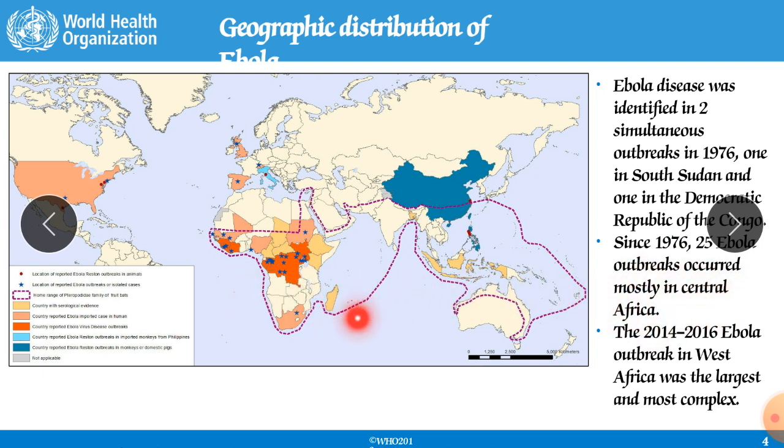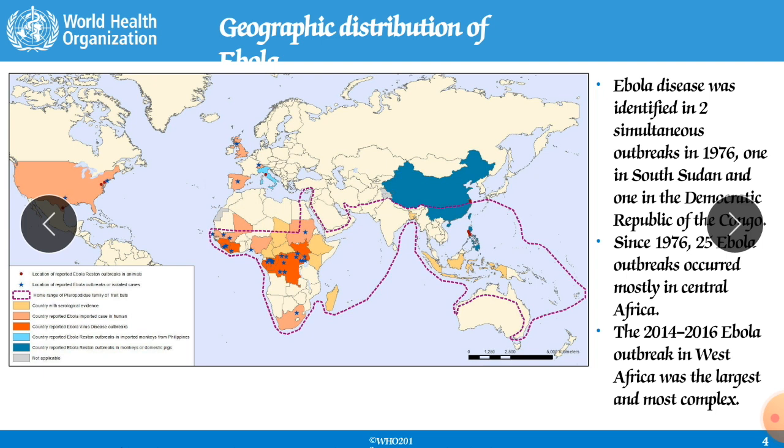This is the area which has been affected. So these are the sub-African countries, then Asian countries up to Australia. So in this area and also in sub-areas of European countries and also in the US. So these are the areas where it has spread.